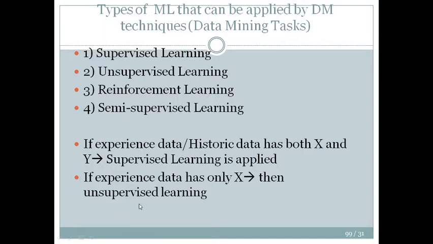In supervised learning, you know the input, you know the values of X, and you know what is going to be your output Y. Then the algorithm you are using, you keep on changing it to make that association better, so that given a set of X, you can accurately predict a Y.